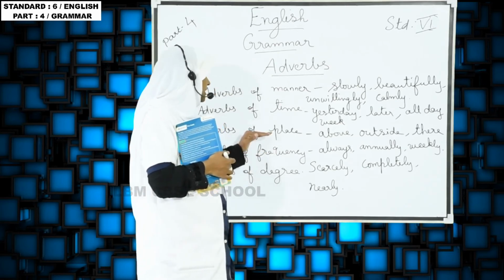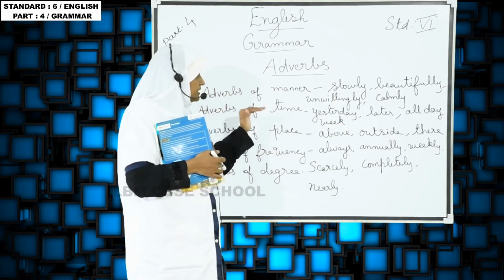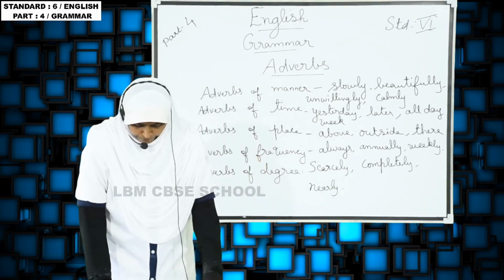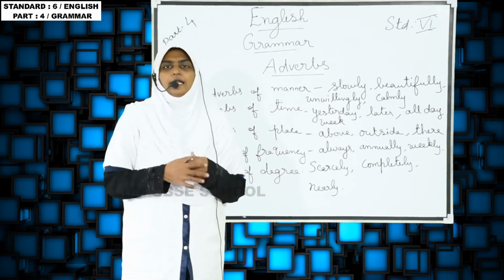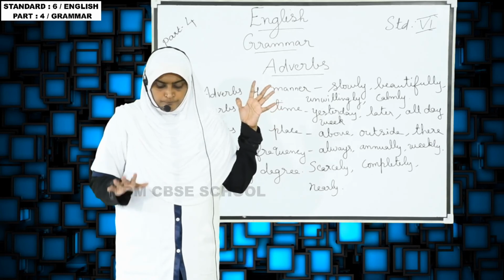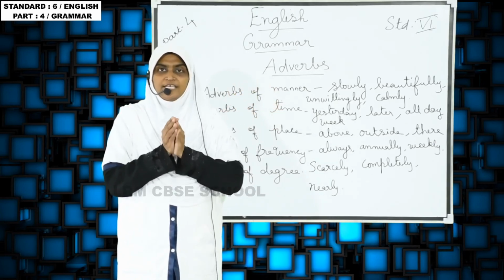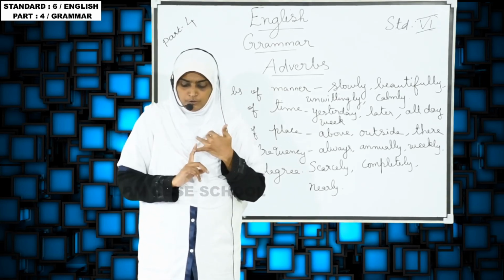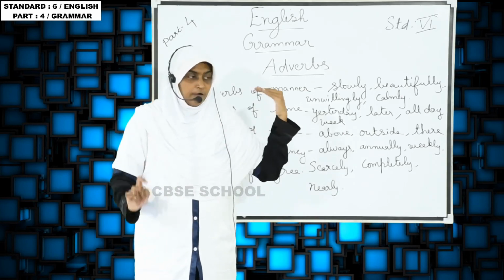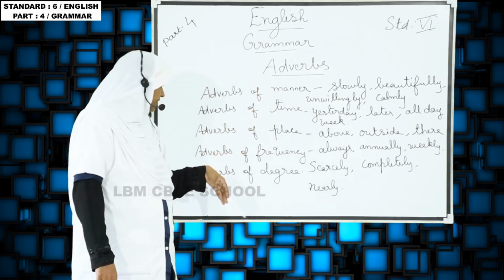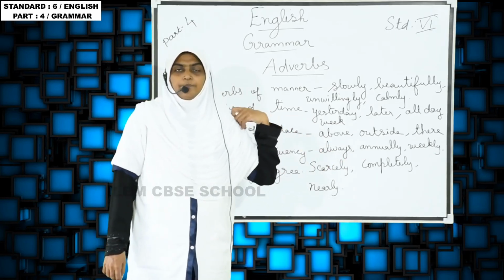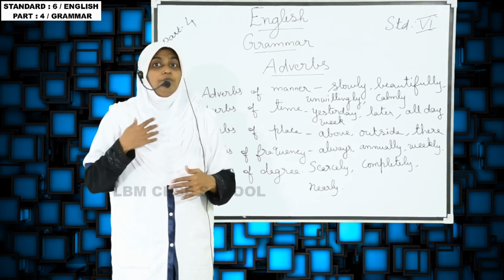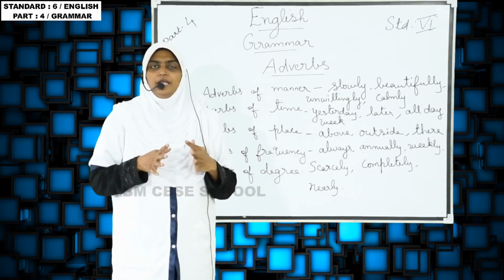Adverbs of frequency and adverbs of time are a little bit similar, so don't confuse. When we see the examples, you can understand that. What is an adverb? I told you it modifies the verb. So there are many types of adverbs: manner, time, place, frequency, degree. When you see the examples, you can understand very easily.